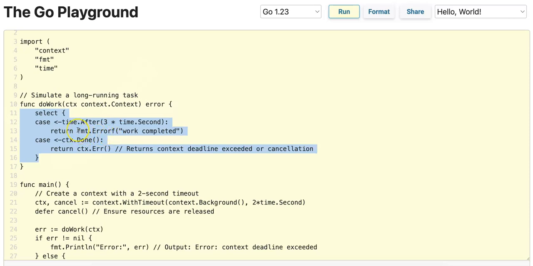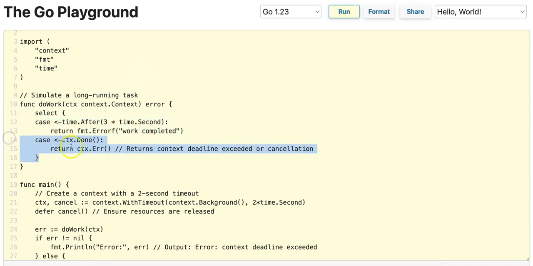There's two cases in this select statement. One is time.After, and what this does is it creates a channel after the specified duration of 3 seconds, and then it populates it with the current time. So after 3 seconds, this select case will execute and the work will be completed. So what this means is that this long-running task will complete after 3 seconds.